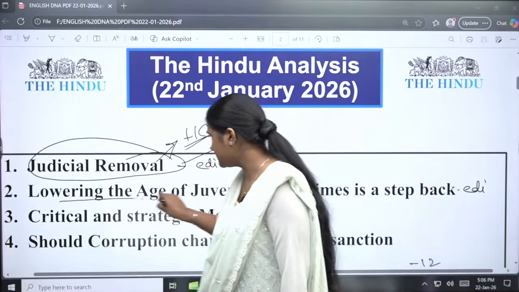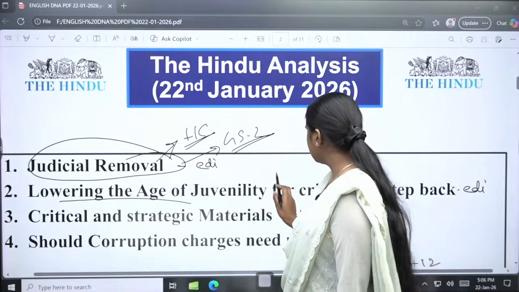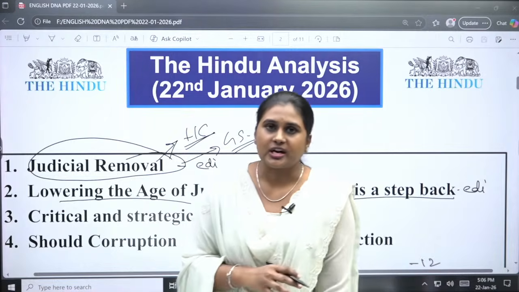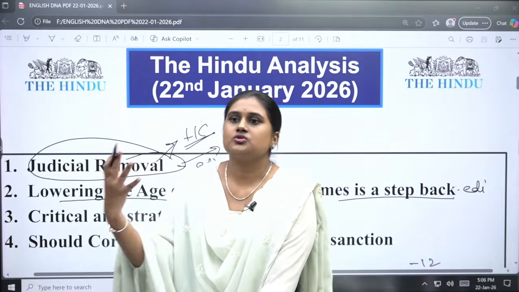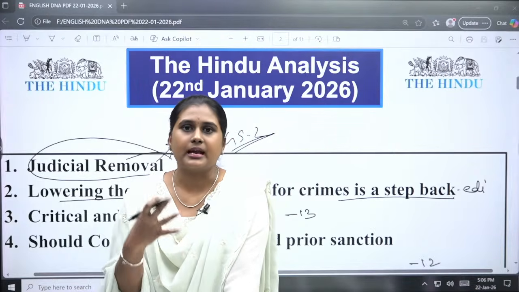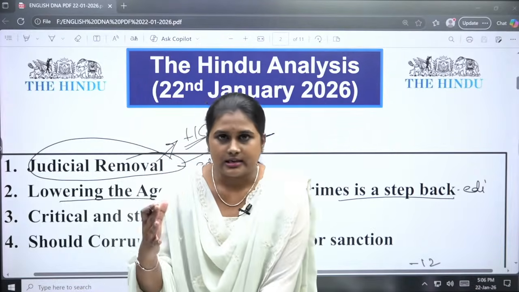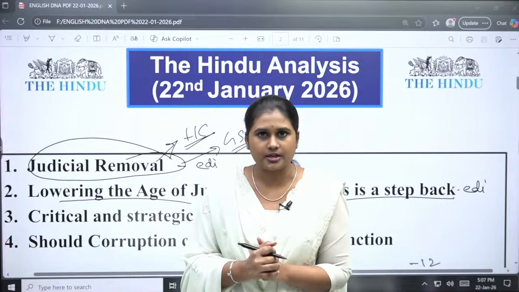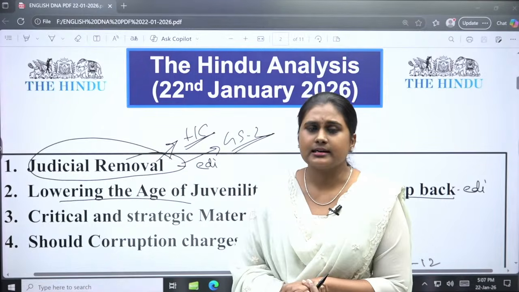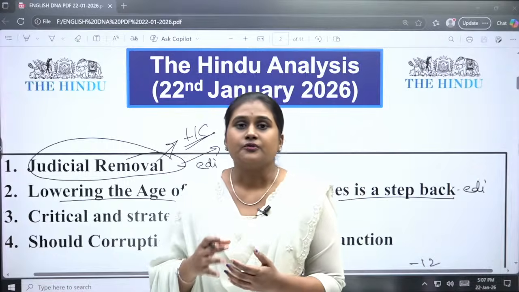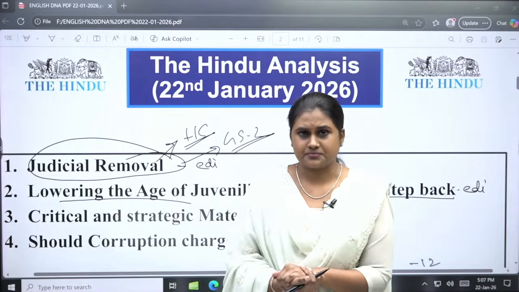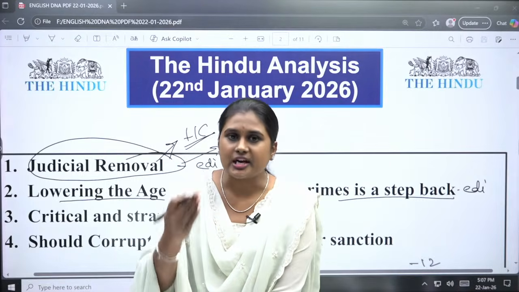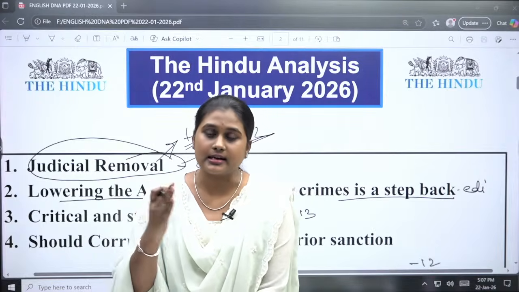Apart from that, the second is "lowering the age of juvenility for crimes is a step back." This article is based on child juveniles. If a child has committed any offence, earlier it was a kind of rehabilitation procedure, but right now the article is talking about lowering the age for heinous offences that a child commits. For that, the child will be tried as an adult. Like an adult, it will be tried.